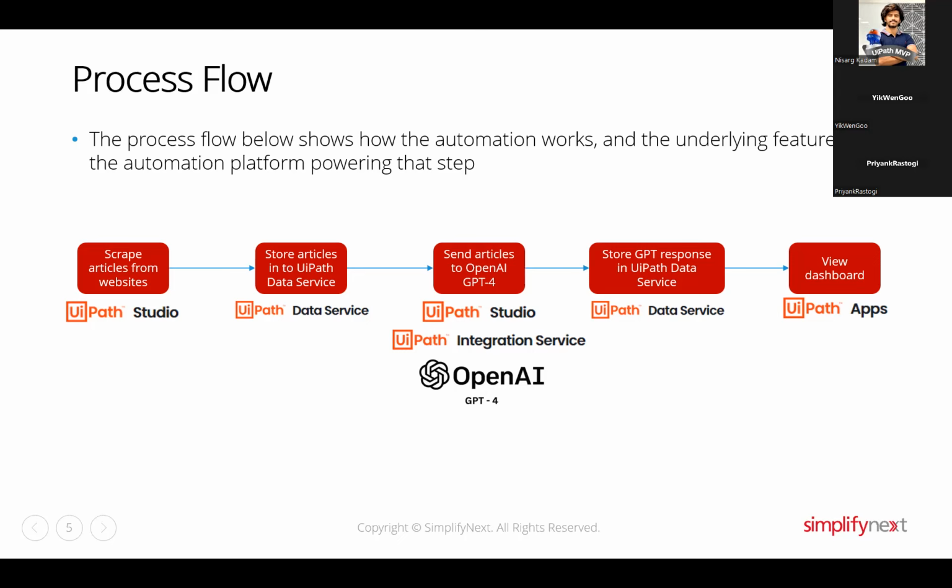Then it will go to ChatGPT, for which we are using UiPath Integration Service. And then UiPath Data Service will give data to the UiPath Apps. UiPath Apps is a front-end application which will be used to show the dashboard. Okay, now we go for the demo, which will start from scraping of the articles from websites.